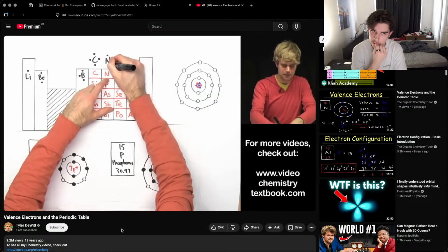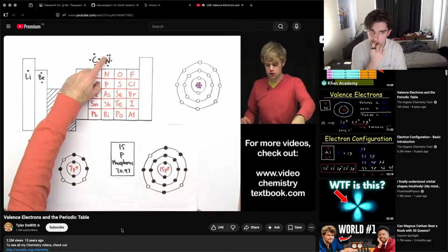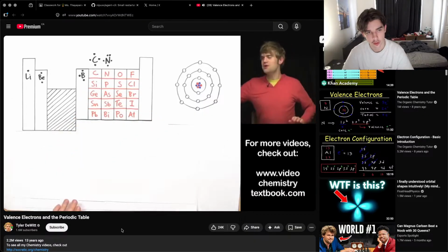So if nitrogen is my example, I'm going to do N, a dot on the top, the bottom, left, right, and now I start doubling up. So now there are going to be 2 dots on the top of nitrogen to show that there are these 5 valence electrons for everything that's in this column. You can probably see that there's a pattern that's developing here.